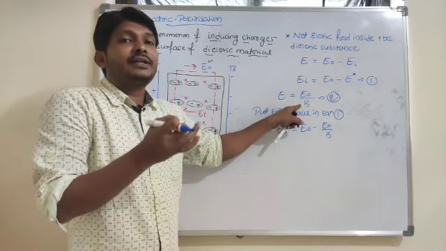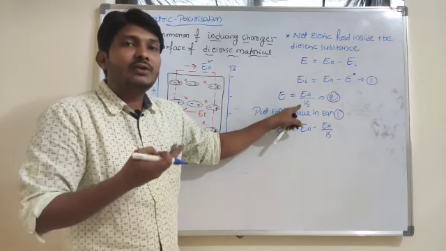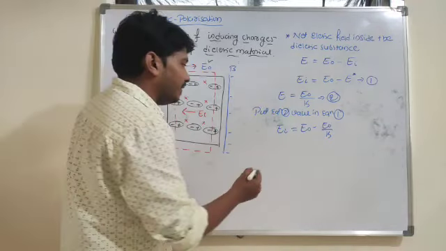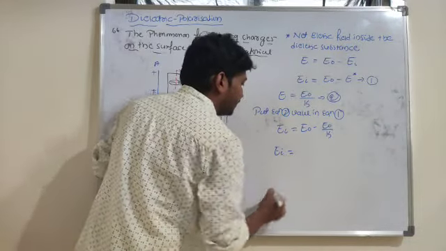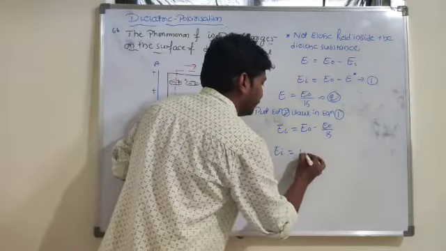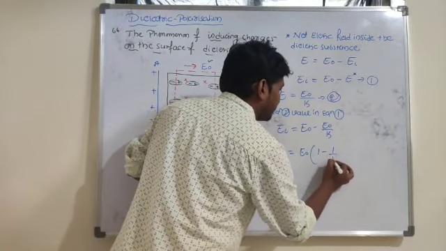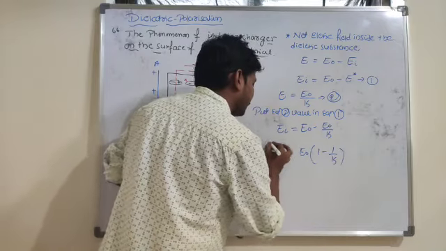Because the electric field is inversely proportional to the dielectric constant. Otherwise I will rearrange: taking E naught common, the induced electric field is E naught times 1 minus 1 by K.